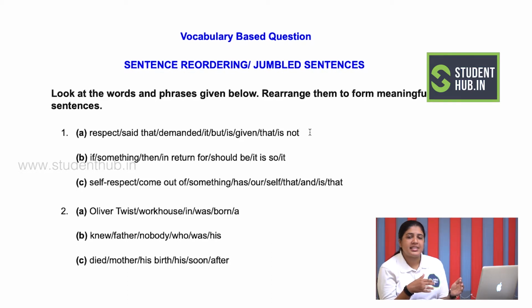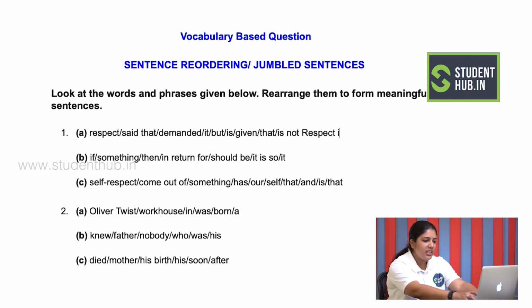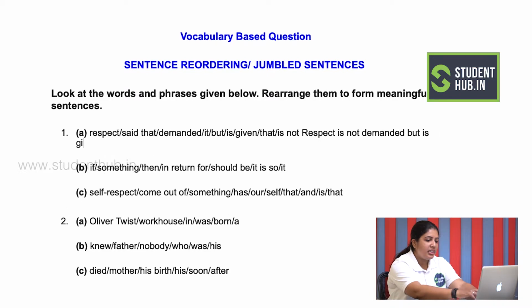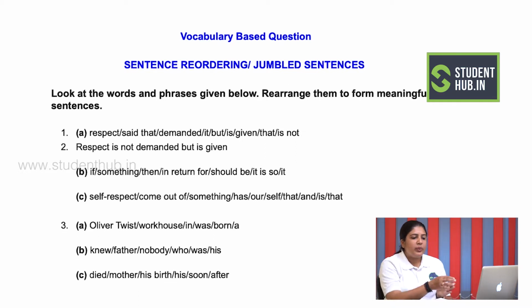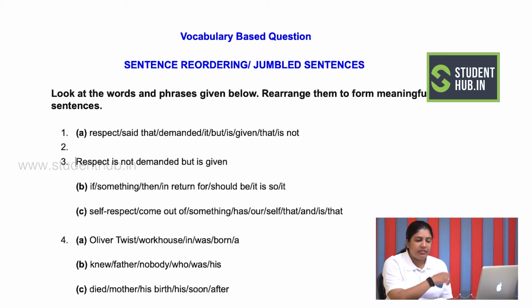So when I read the sentence, it says respect, said that, demanded, it, but, is, given, that, is not. Now you will be wondering why are these small pronouns put up differently, why are the nouns put up differently. So let us try to crack this and then you will know what exactly it means. So the first answer says respect is not demanded but is given. Now when you look at the example, you will be able to read the example given.